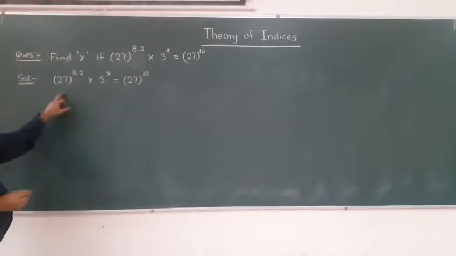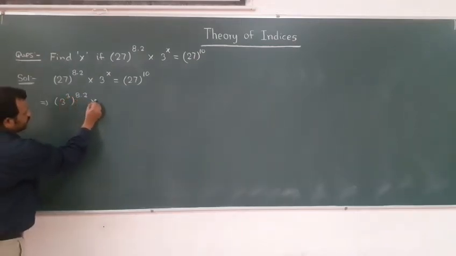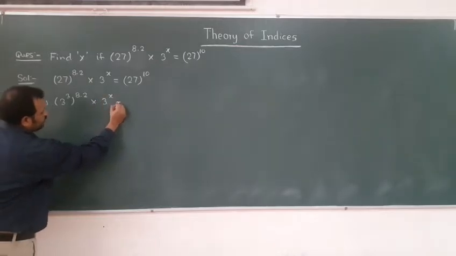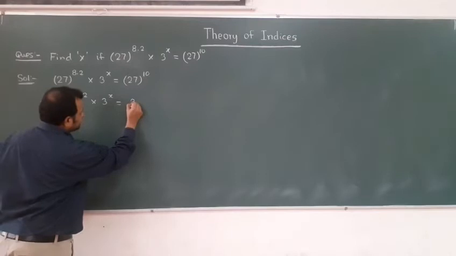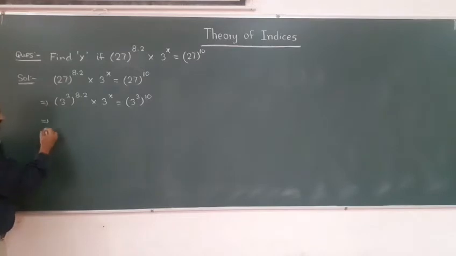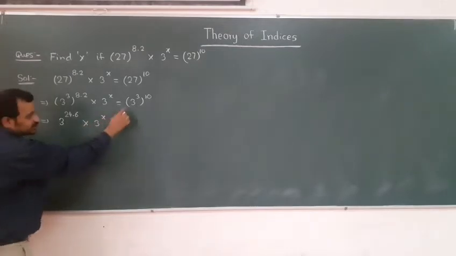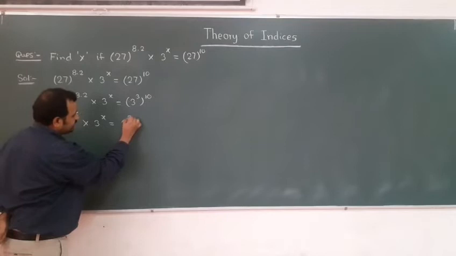Now 3 we cannot break, so let us break 27. 27 we can write as 3 power 3. So (3^3)^8.2 into 3 power x is equal to, again 27 we can write as 3 power 3, so (3^3)^10. Now we have seen laws of indices, so there is one result: 3 into this, so multiply. So 3 2s are 6, 3 8s are 24, so 3^24.6 into 3 power x is equal to 3 into 10, here we can say 30.